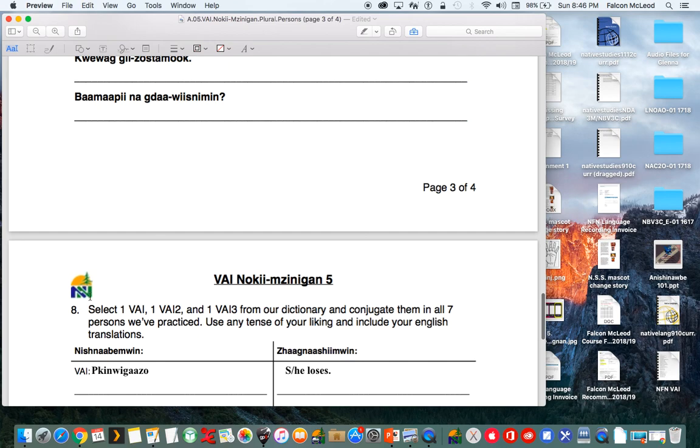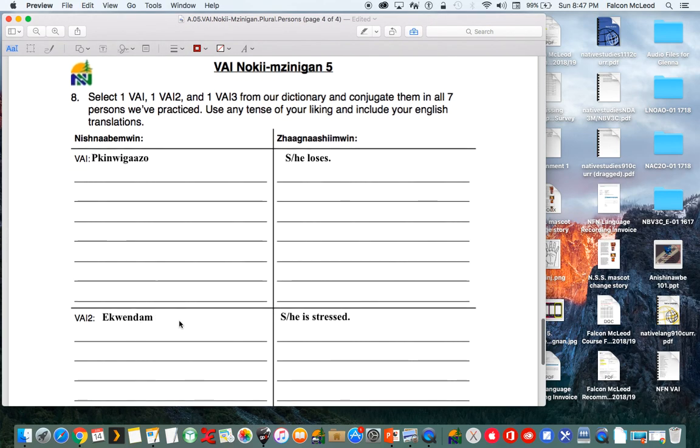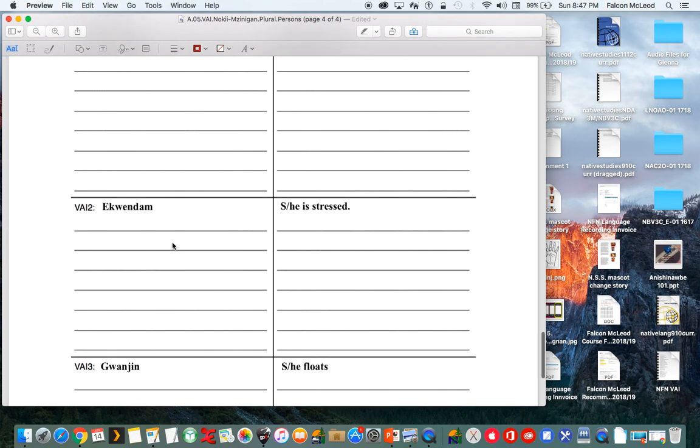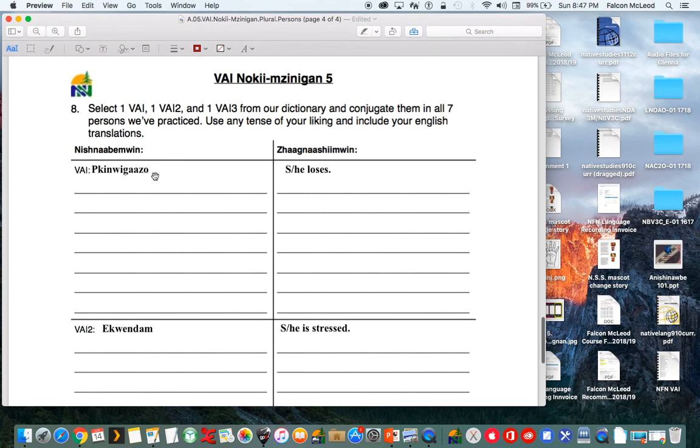So section 8: select one VAI, one VAI2, and one VAI3 from our dictionary and conjugate them in all 7 persons we've practiced. Use any tense of your liking and include your English translations. So I've gone ahead and selected a VAI, VAI2, and VAI3 for myself. So Pekinwigazo means she or he loses, like in a game.